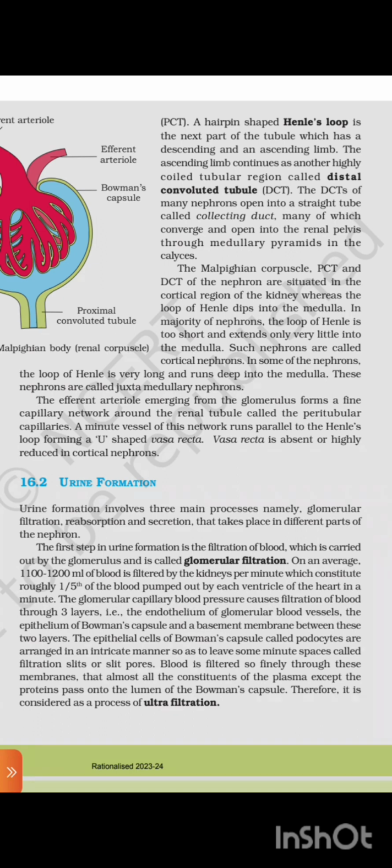The glomerular capillary blood pressure causes filtration of blood through three layers: the endothelium of the glomerular blood vessel, the epithelium of the Bowman's capsule, and a basement membrane between these two layers. The epithelial cells of Bowman's capsule, called podocytes, are arranged in an intricate manner so as to leave some minute spaces called filtration slits or slit pores. Blood is filtered so finely through these membranes that almost all the constituents of the plasma except the proteins pass on to the lumen of the Bowman's capsule. Therefore, it is considered a process of ultrafiltration.